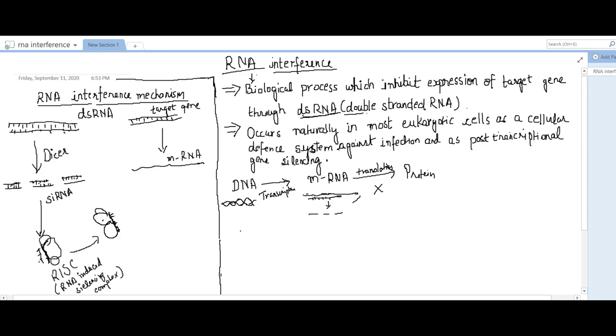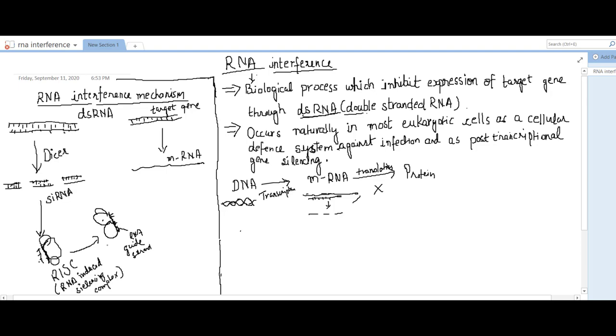So this RISC complex goes and attaches to this mRNA, and this RNA strand, we call it the RNA guide strand, guides it towards the mRNA.